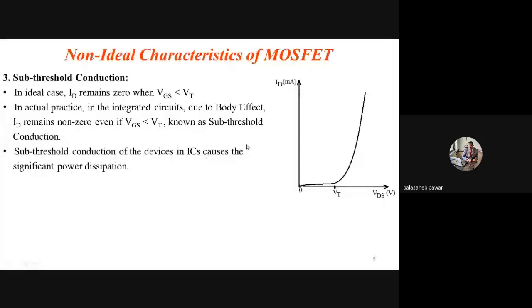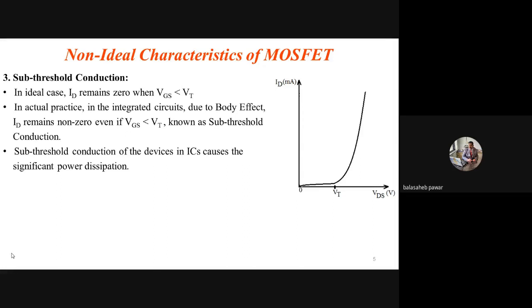That's all. Okay, and its disadvantage is also mentioned here: sub-threshold conduction of the device in ICs causes significant power dissipation. Significant power dissipation means what? Even if we are trying to keep that transistor in its off state by keeping VGS less than VT, we are expecting the transistor should remain off as per the logic, but due to this sub-threshold conduction, there will be a small amount of current flow, and hence unnecessarily there will be a power drop, right?